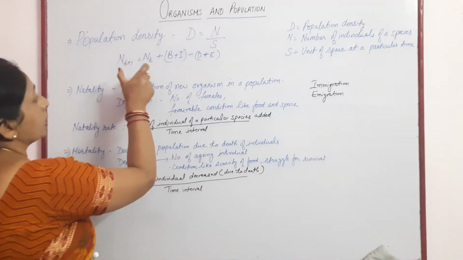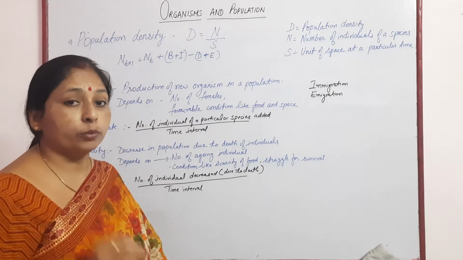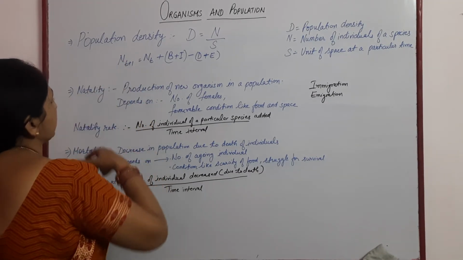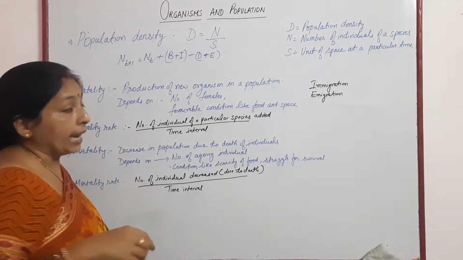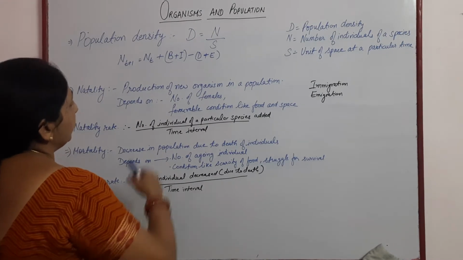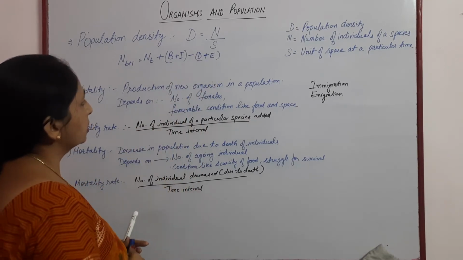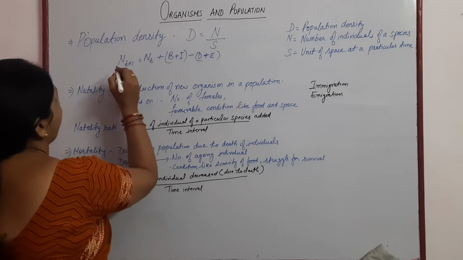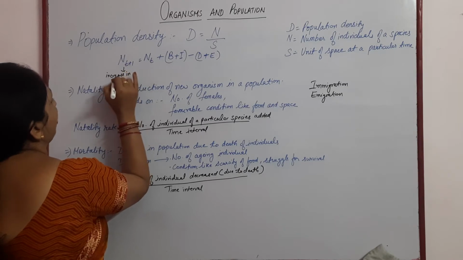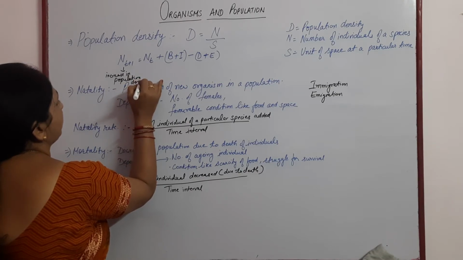From this, the increase in population density can be described by this formula: Nt+1 = Nt + B + I - D + E. What are these terms? Nt+1 means the population density after the increase.